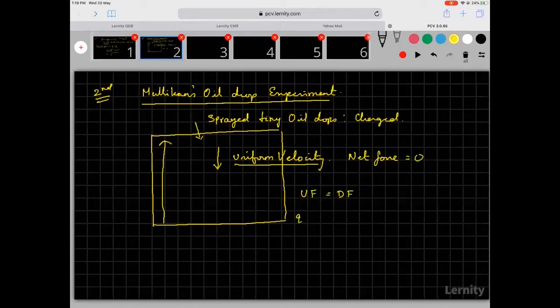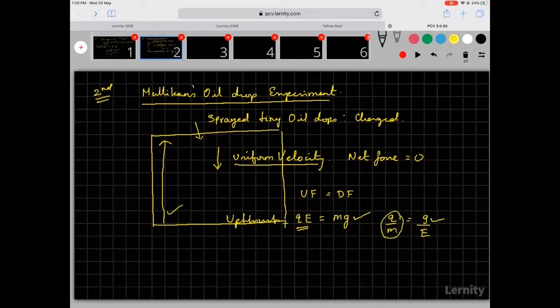Upward force is Q into E. What is the downward force? M into G. Well, M into G is the only downward force, but Q into E is not the only upward force. There is upthrust, no? Because these are very tiny oil drops, there is an upthrust. So you need to work with the upthrust also, depending on the situation. Suppose there was no upthrust, then Q into E is equal to M into G. From there I can say that Q by M is equal to G by E. He knows the value of E, you know the value of G. So from there you could find the Q by M ratio.